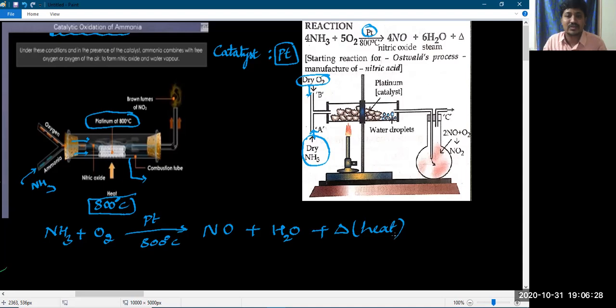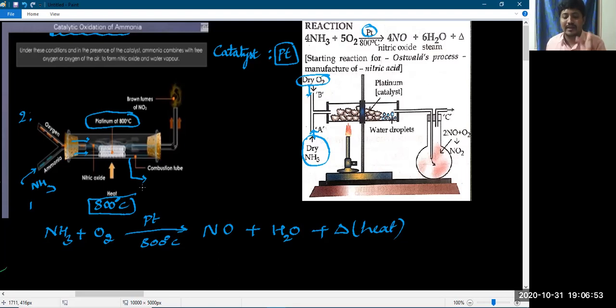That heat energy is carried over for the overall reaction. That is the point you have to remember. On passage of dry ammonia gas and oxygen through the inlets of the fusion tube respectively, I would like to pass them in the ratio of 1:2. Ammonia is one part and oxygen is two parts. I'll tell you why the ratio is different.